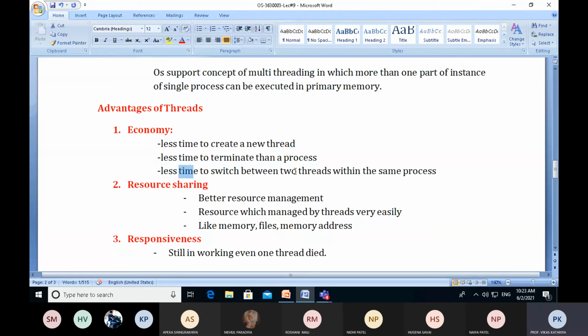There is also less time to switch between two threads within the same process, whereas we can have a greater time to shift the context of a single process from one location to another. So economically it is good: less time to create a new thread, less time to terminate, less time to shift.